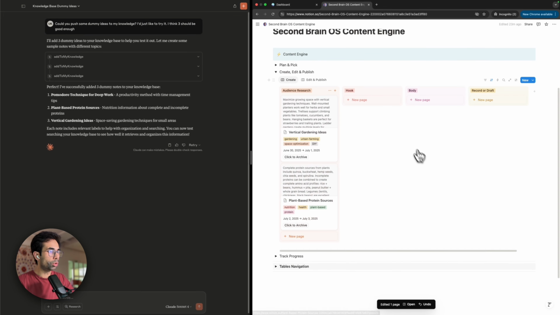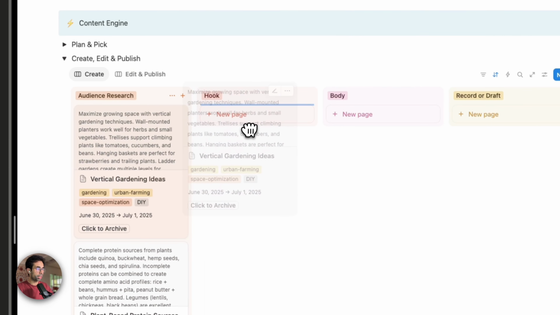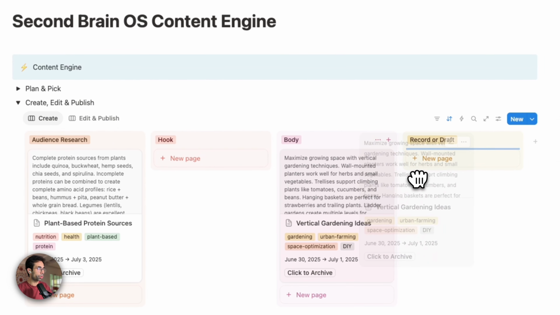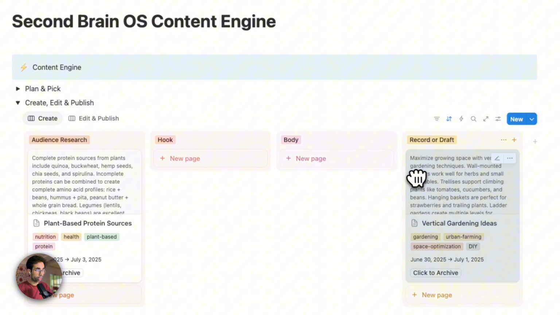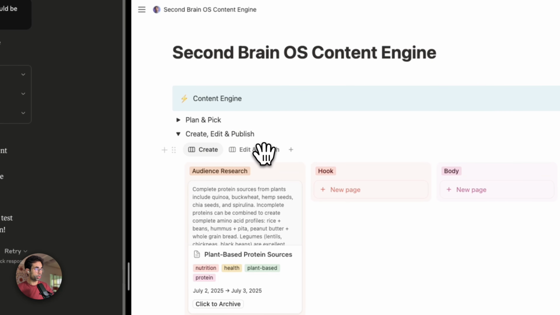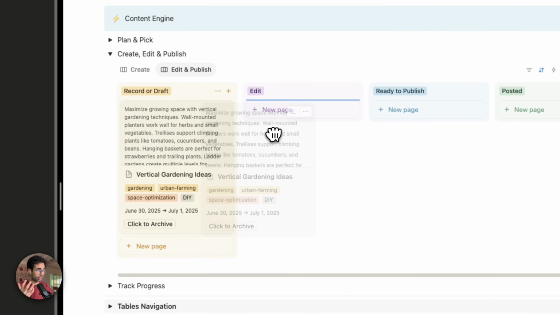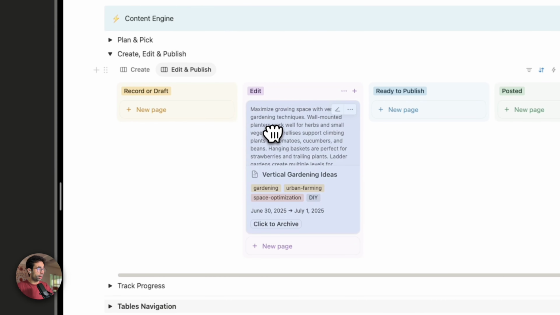And then you can start to move these forward as you write or record any of these ideas. So the first thing in content is obviously write the hook, then you write the body, and then you record or draft the write-up, right? Once you are done with the drafting stage, it is in a much better position and way closer to publishing. From here, what you want to do is edit your recording or edit your draft. That's a very typical phase. So that's just like the recording I'm doing right now. I would, of course, have to edit it to cut the uhs, whatever I don't like or whatever needs to be added. So that's when something goes into the edit phase.